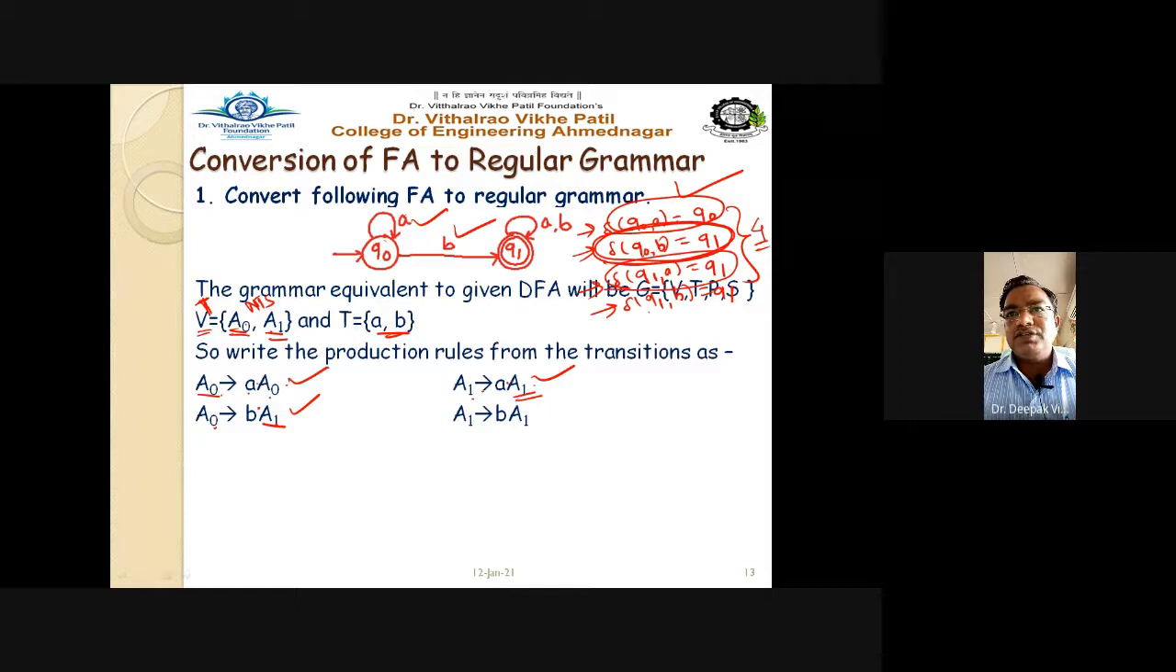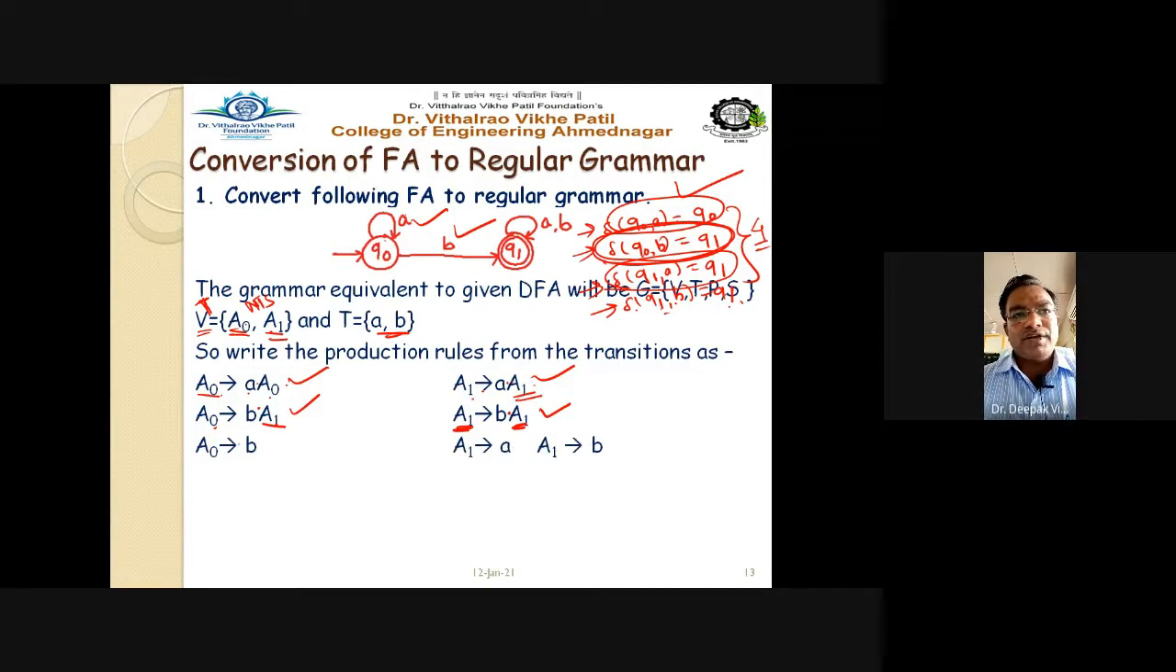Now the last rule is delta Q1 on b goes to Q1. Delta Q1 on input b goes to Q1. So I can write here A1 on input b goes to A1 itself. This is the fourth transition. Okay, is any transition remaining? Yes, still there is one more transition for the final state.